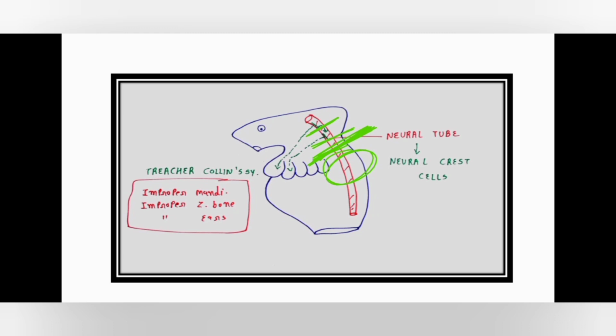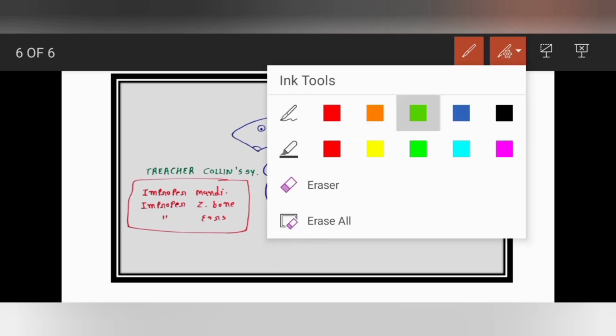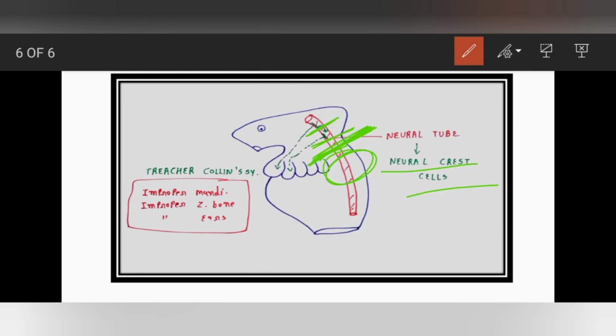Okay, remember one thing: in some cases these neural crest cells will not migrate. If they do not migrate, pharyngeal arch formation will stop, right? And central nervous system development is also stopped. Suppose neural crest cells do not migrate towards the first pharyngeal arch.